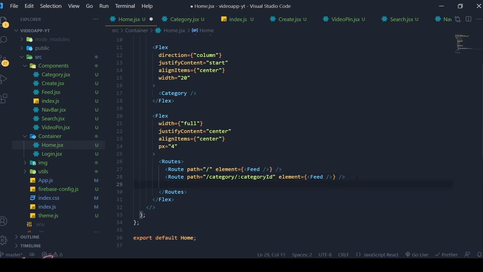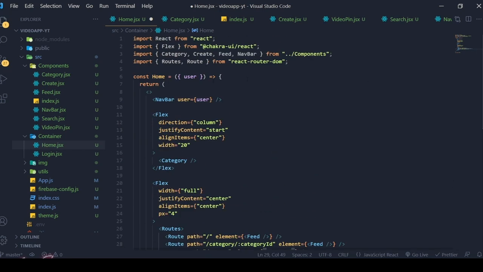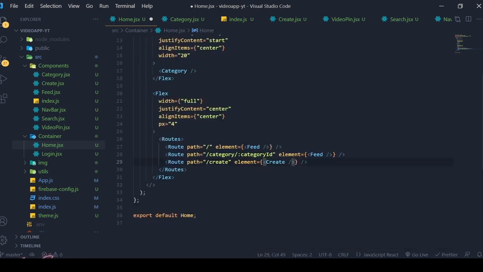Then if the route is /create, that is to create a new video, it should load the create component. Make sure that component is imported correctly.